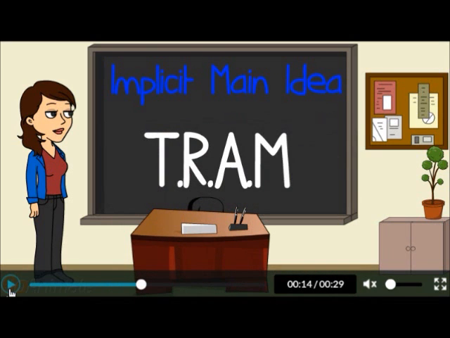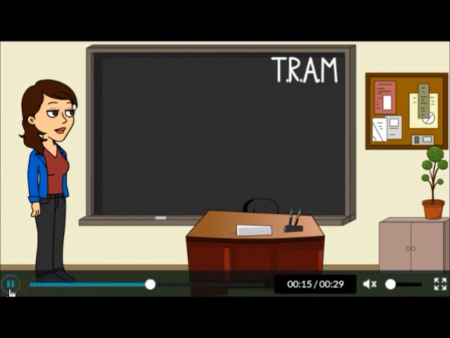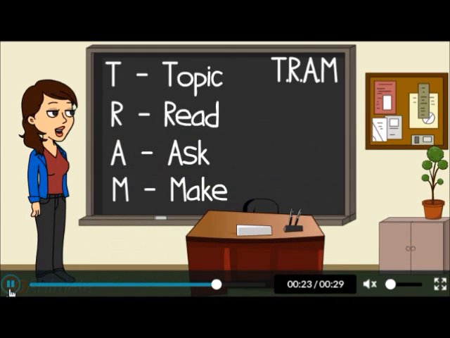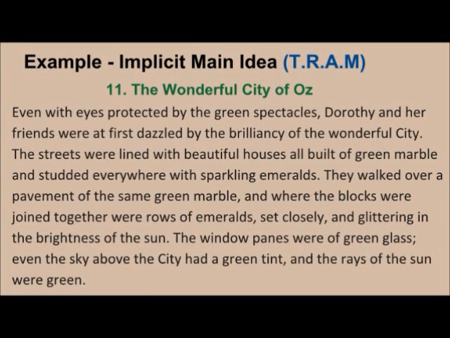To find an implicit main idea, you can use the TRAM method. T for topic, R for read, A for ask, and M for make. Let me show you an example of how to use it. I'm going to use a section of The Wizard of Oz in order to demonstrate how I use the TRAM method to find an implicit main idea. My first step would be to read the passage.